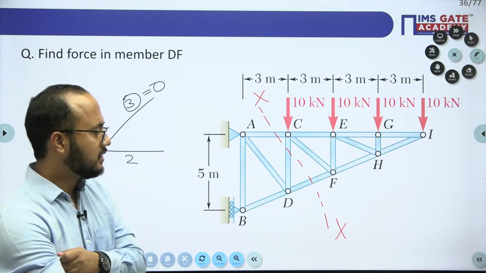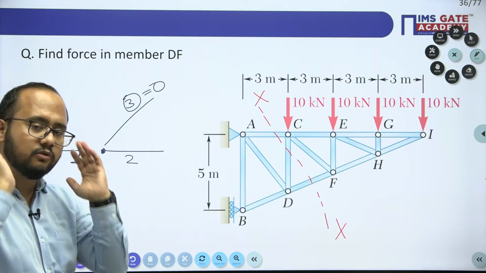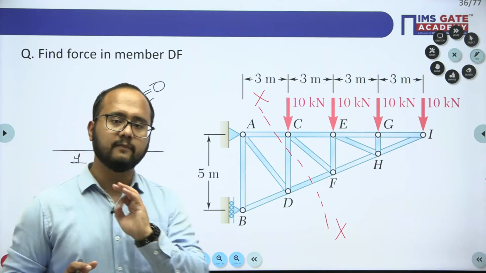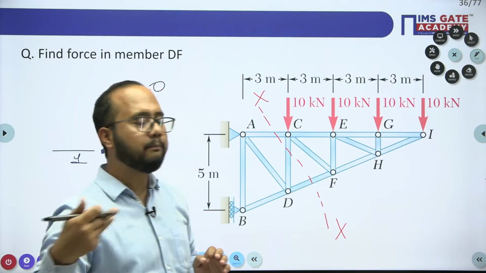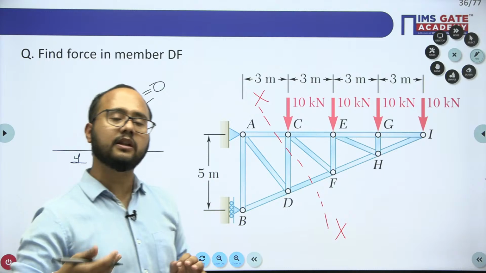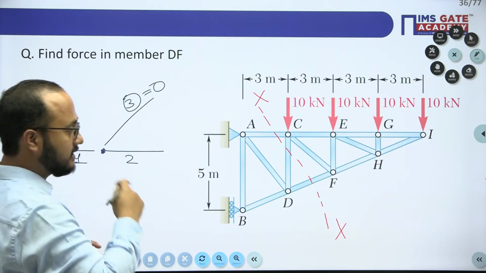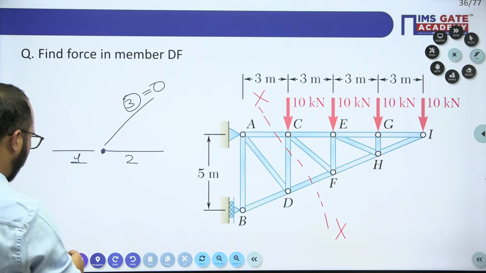Okay. So such numericals will be there. So always use the method of sections. In my class, I have always told students, always use the method of section. Keep practicing more and more truss numericals with the help of the method of section only, right? So that is there. Now moving on to this part.